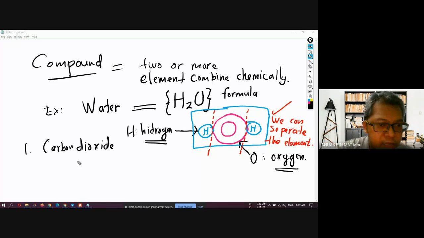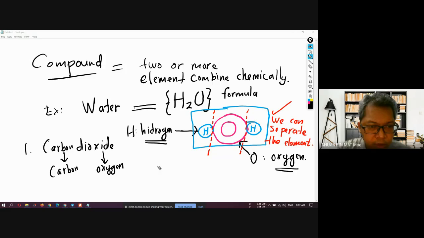So carbon dioxide is a compound. It consists of the element carbon and the element oxygen. The formula of carbon dioxide is CO2. The formula name for carbon dioxide is CO2.